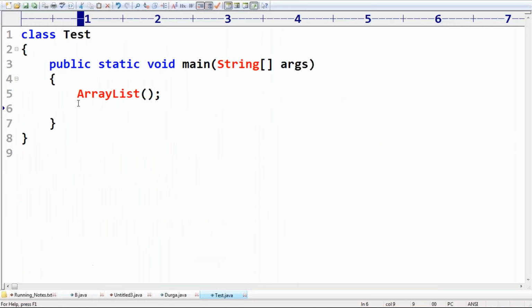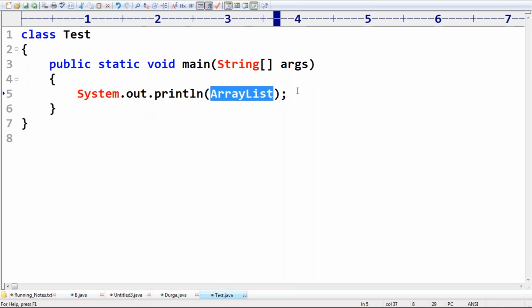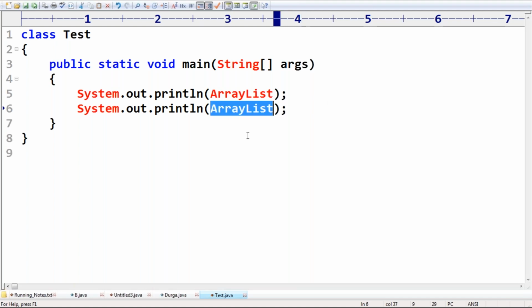Still I'm not convinced. Here I'm trying System.out.println(ArrayList), using ArrayList as a variable, like System.out.println(x).